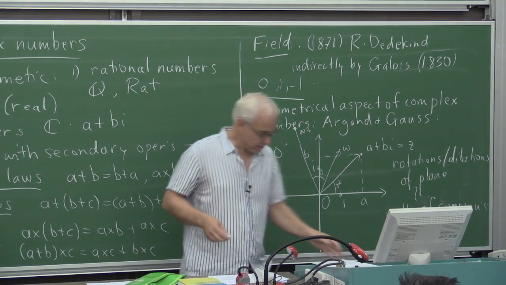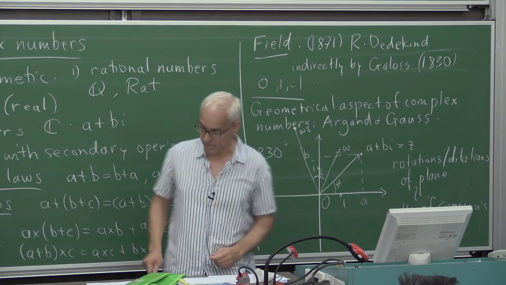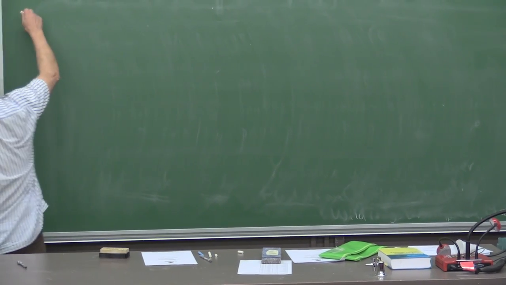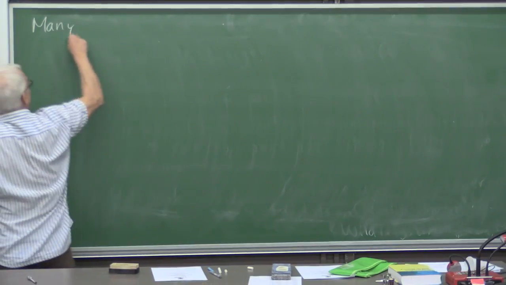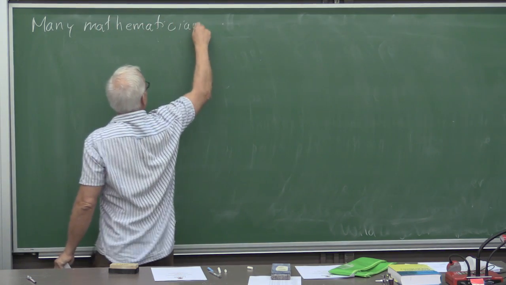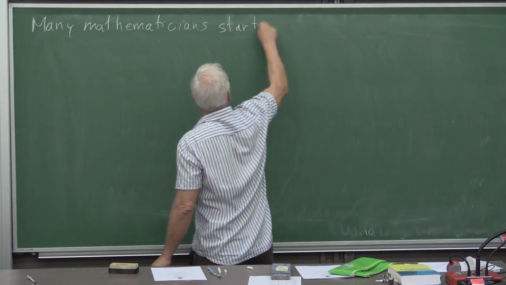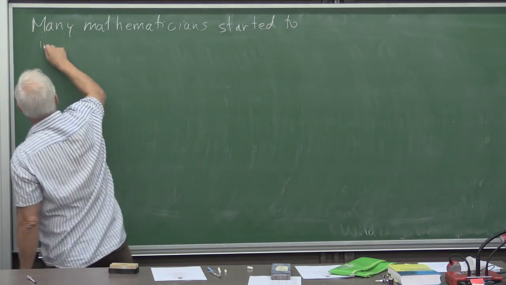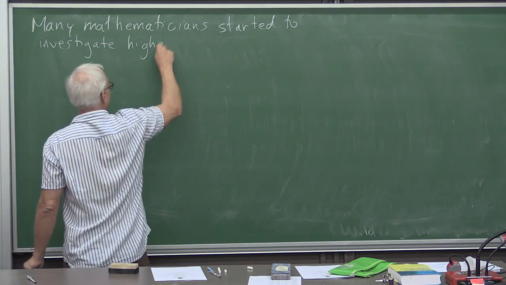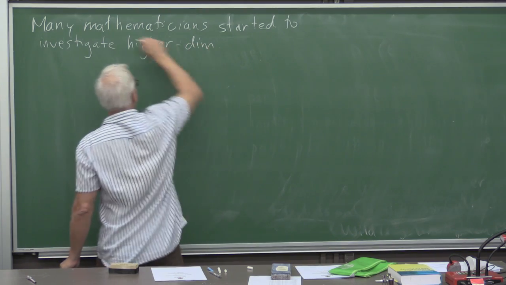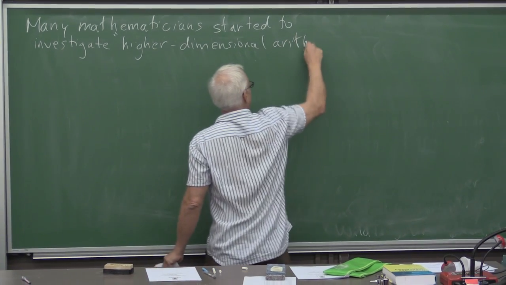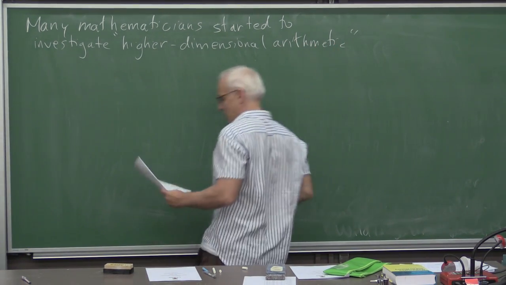And this kind of question, a number of people started thinking about this issue. Many mathematicians then started to investigate higher dimensional arithmetic, whatever that might be.